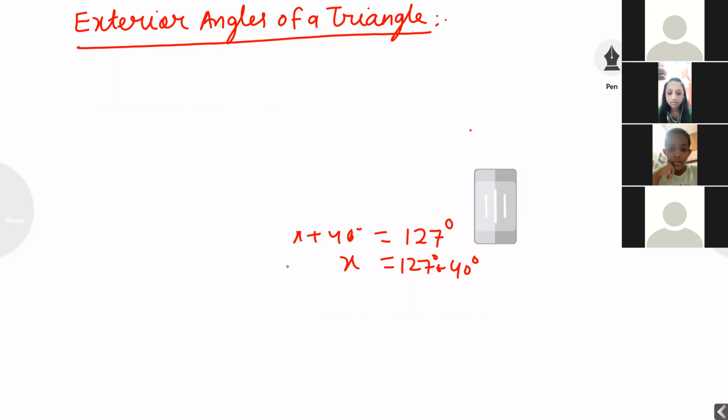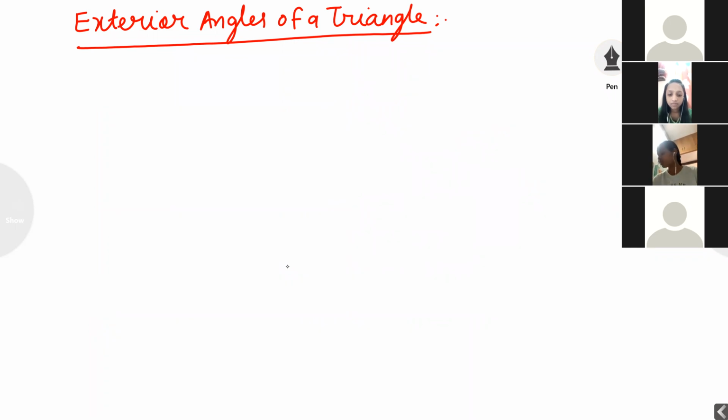Note down. Theorem 2. Note down theorem 2. Students, do you want the proof? Can I give questions first? After that, I can give the proof.